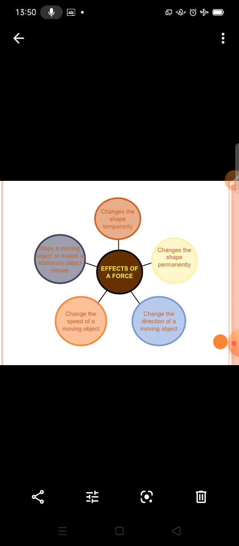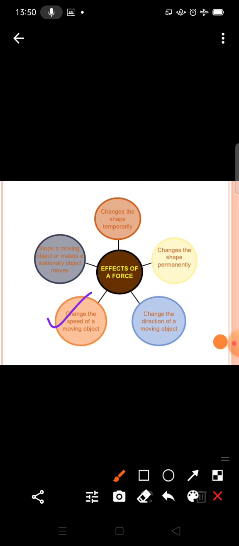This is an example of changing the shape of an object, and force can change the shape permanently also, and change the speed of a moving object.